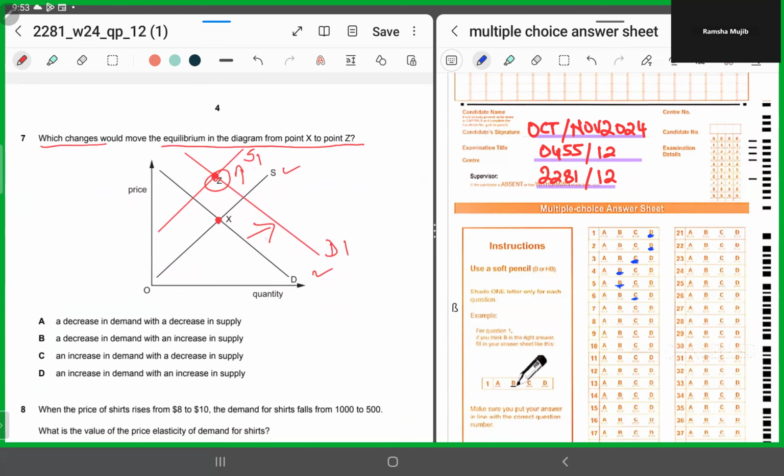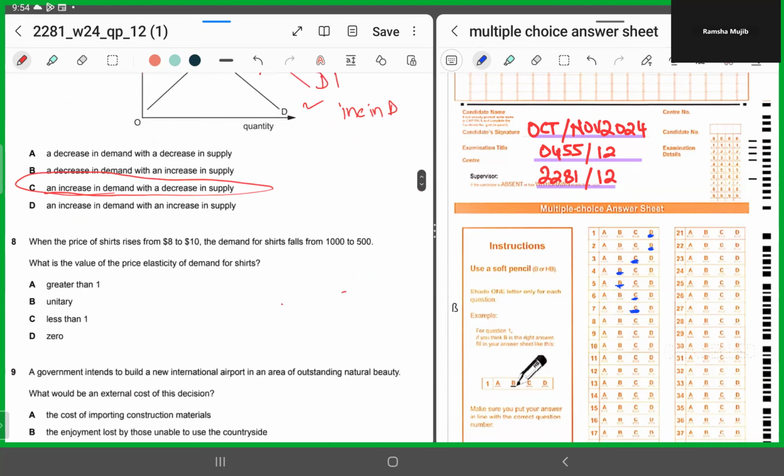So will there be an increase in demand or a decrease in demand? There has to be an increase in demand, right? Increase in demand. What about the supply curve? There has to be a decrease in the supply because the supply curve is shifting upwards towards the left. So there has to be an increase in demand and a decrease in supply, which means it has to be C. See, you can draw and derive the correct answer. Mark my words. All right.